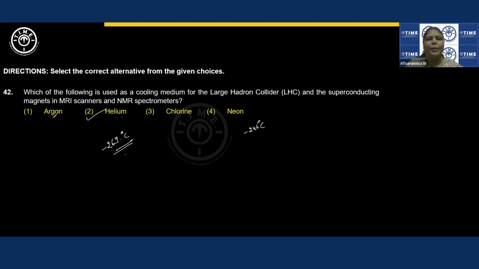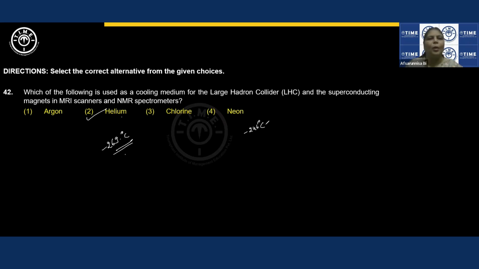Coming to argon, it will be around minus 186 or so. Chlorine, we know it will be a much higher value, right? So helium is preferred as a superconducting medium, but nowadays neon and hydrogen are also being preferred because helium is costly first of all, and we need to bear its evaporation losses.